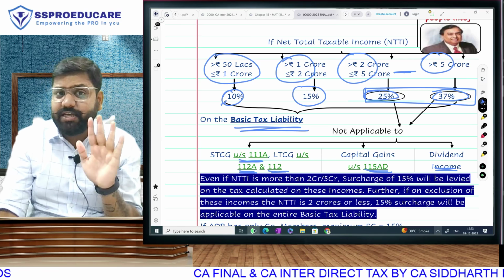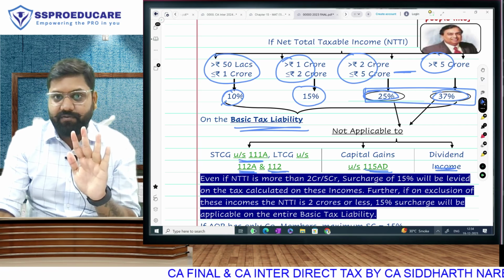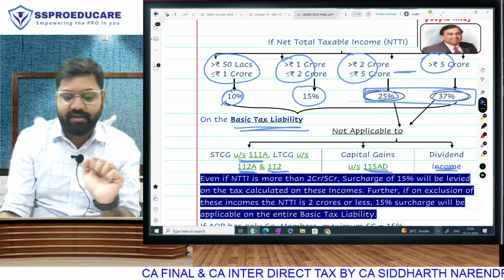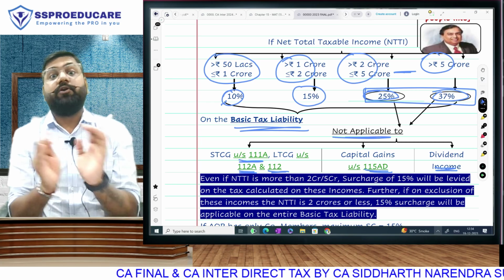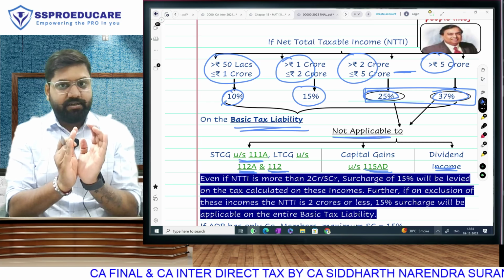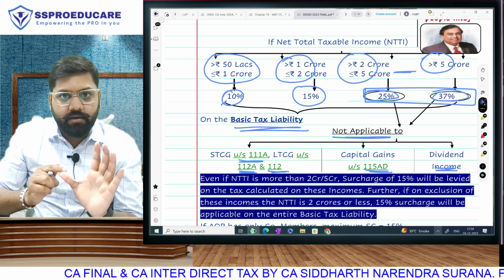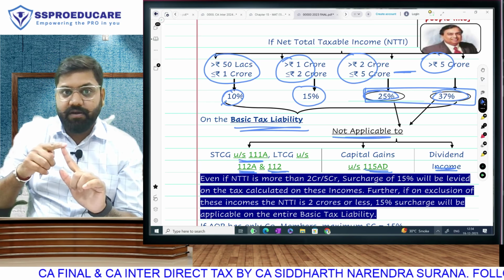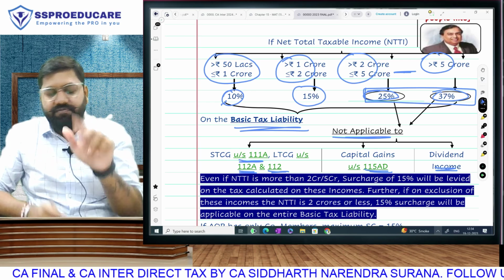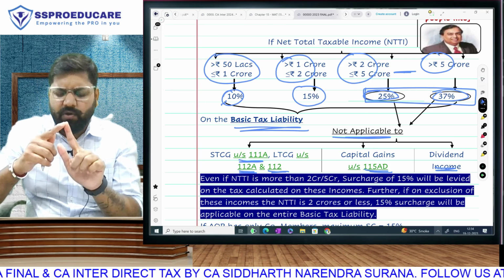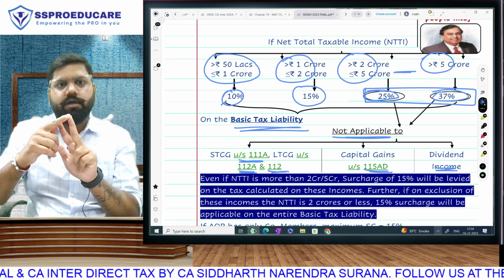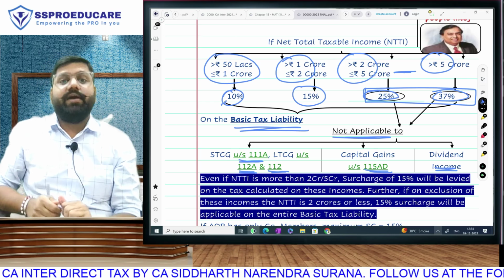If you have any of these 5 special incomes, let's be clear, which 5 special incomes? Then we will understand the applicability or non-applicability of 25 and 37. Which 5 special incomes are we talking about? 111A, short-term stock market. 112A, long-term stock market. 112, other long-term. Dividend income and FIIs capital gain.